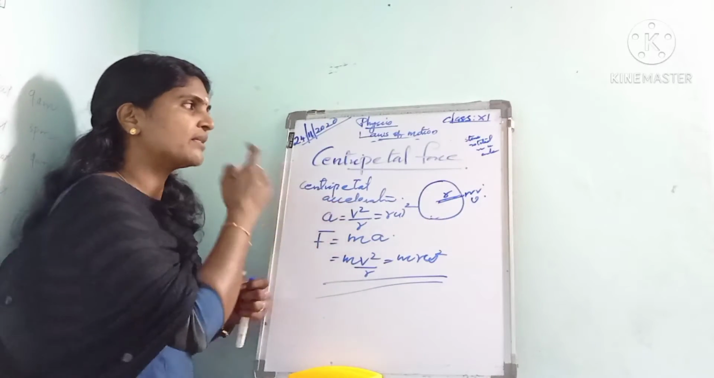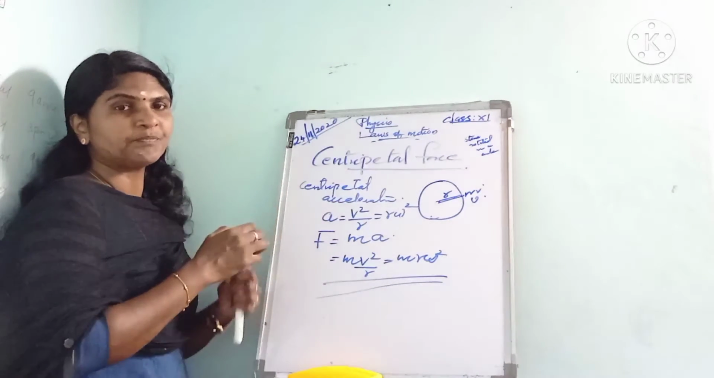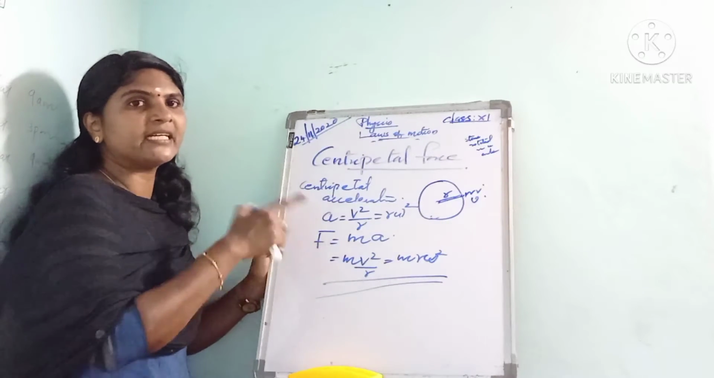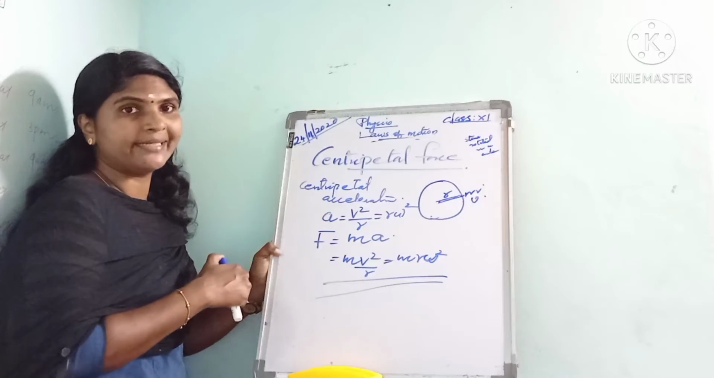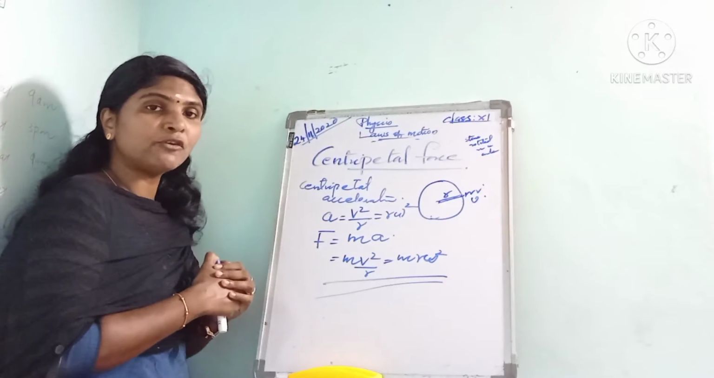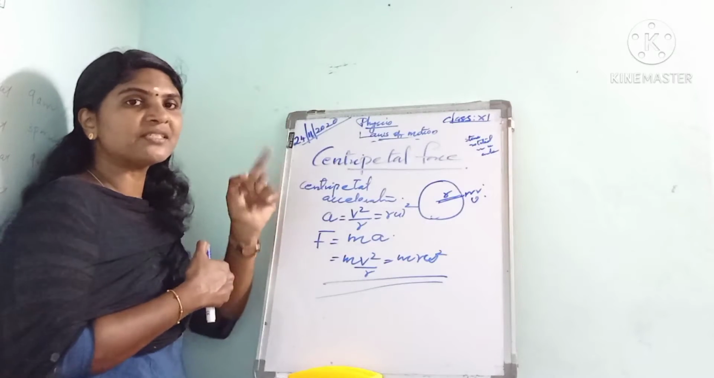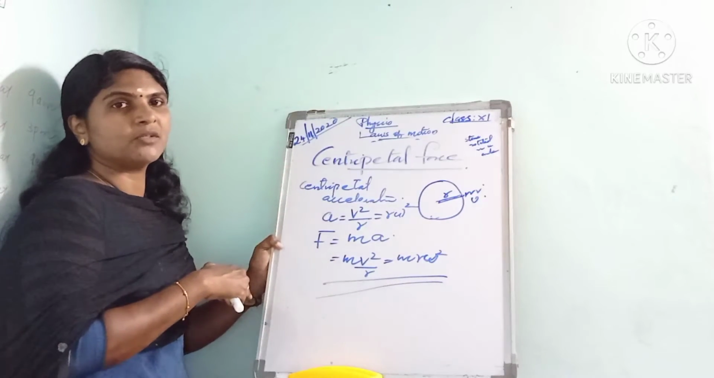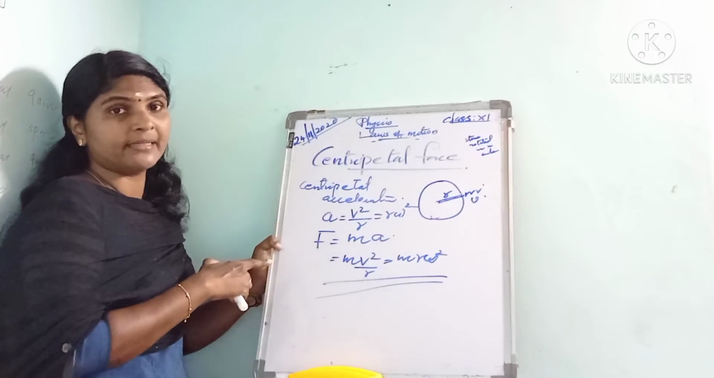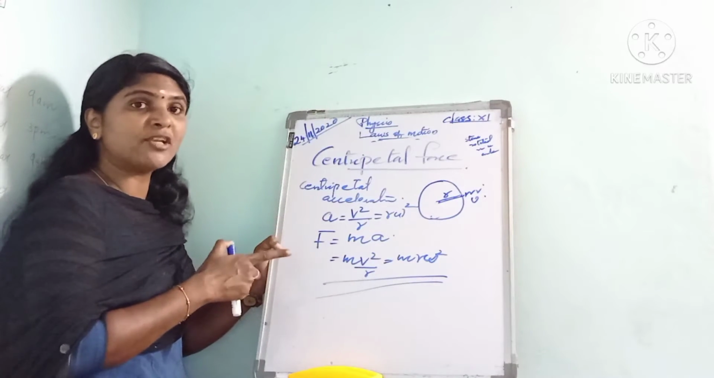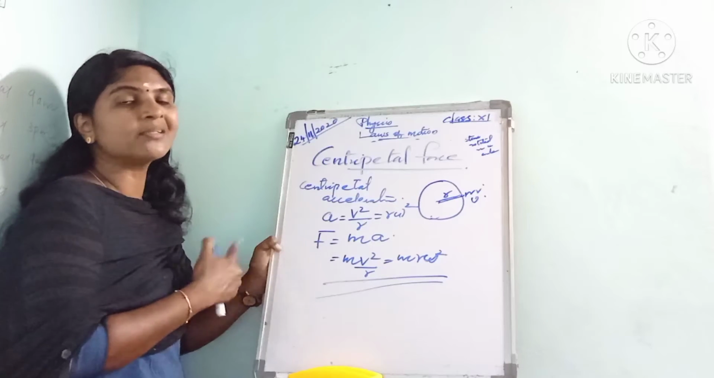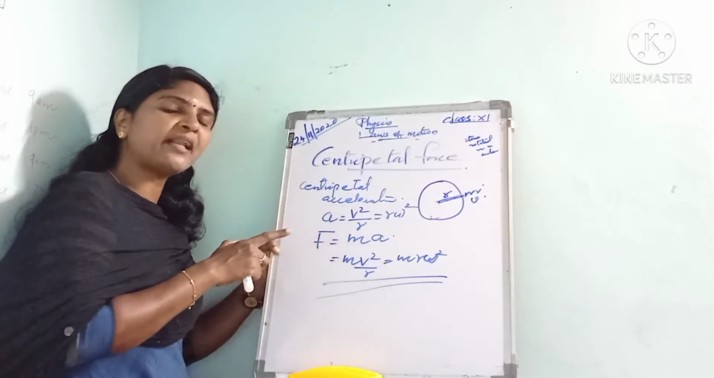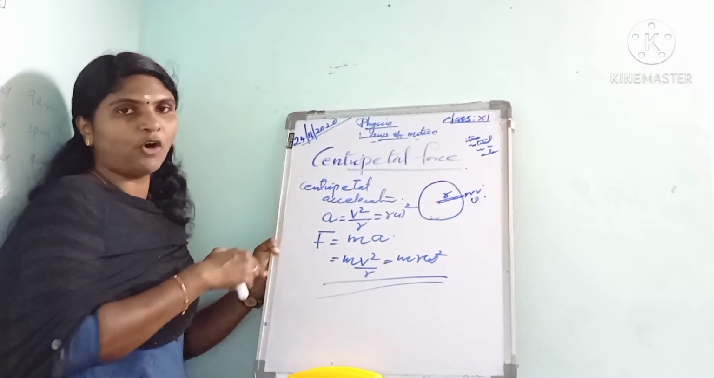Suppose a stone is rotated using a string or a thread. The stone requires centripetal force to revolve, or move along the circular path. And this centripetal force is provided by the tension in the string or the tension produced in the thread. That provides the necessary centripetal force for the stone to revolve.